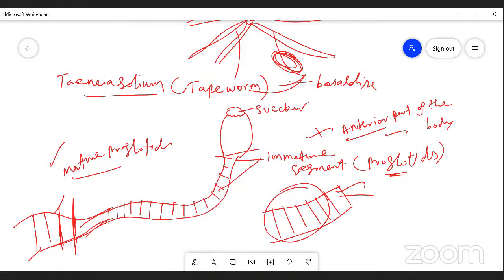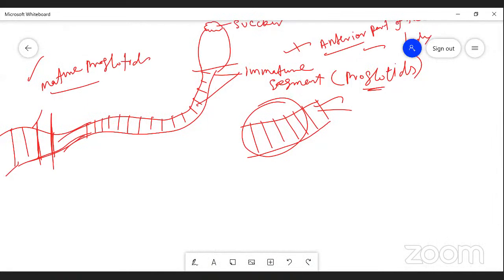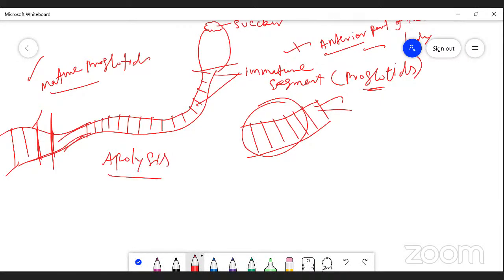What is apolysis? That's very, very important. Apolysis is the removal or cut off of segments from the parental body. Completely mature segments are seen in the posterior part of the body. Either a single segment or a group of segments is cut off from the parental body. That process is called apolysis.